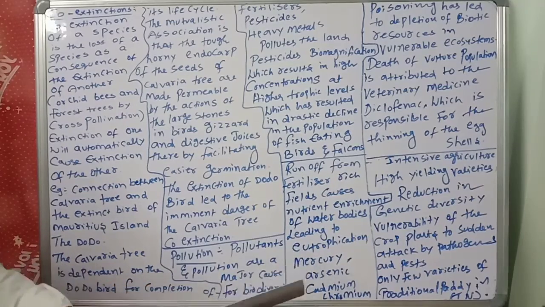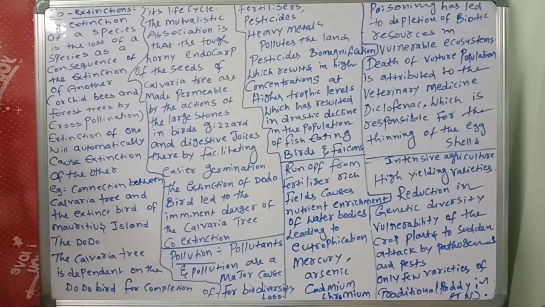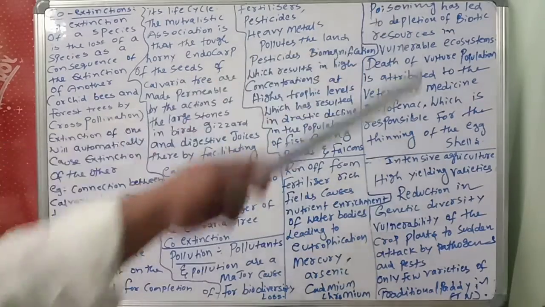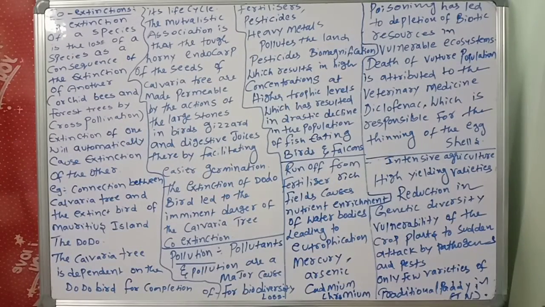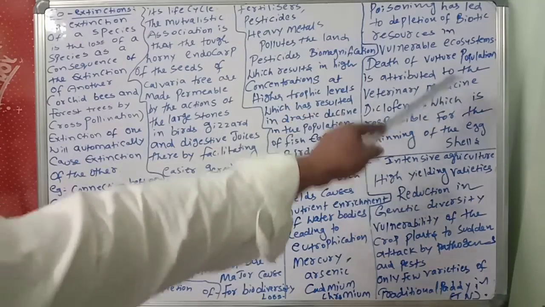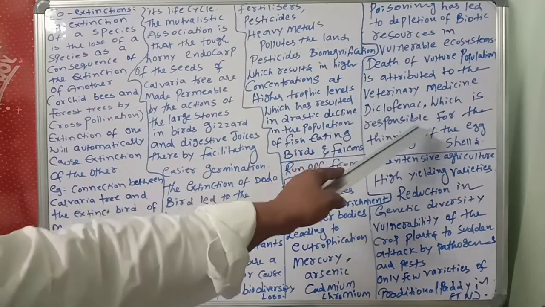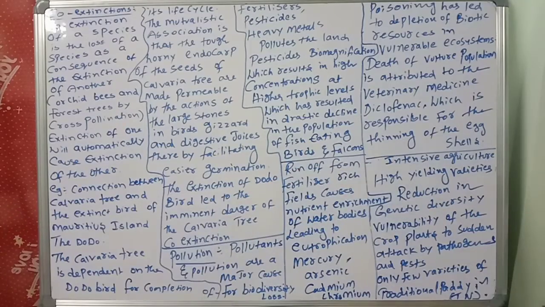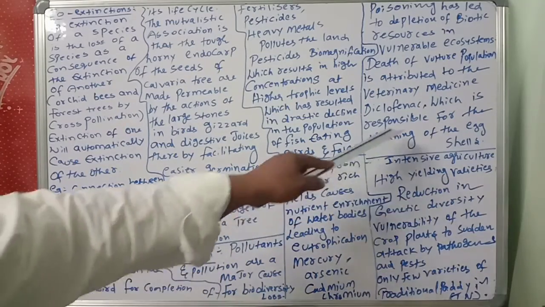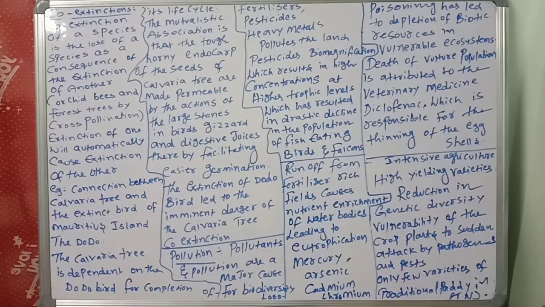Mercury, arsenic, cadmium, chromium poisoning has led to depletion of biotic resources in vulnerable ecosystems, and the death of the vulture population is attributed to veterinary medicine. Which kind of veterinary medicine? Diclofenac, which is responsible for the thinning of the eggshells. That's why the vulture population got affected because of diclofenac.